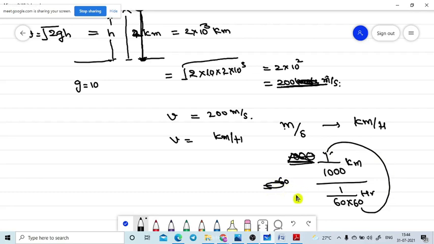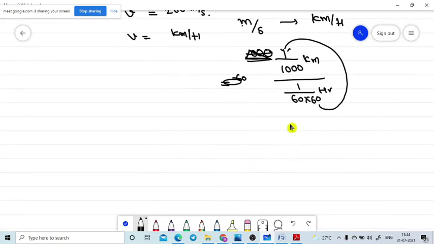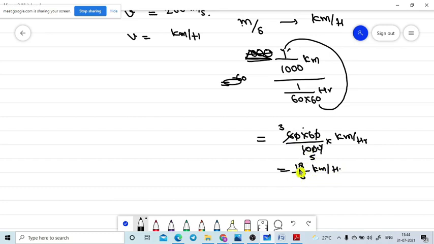We will go to the generalized formula for use this one. So that is equal to 60 into 60 divided by 1000, and that value we will get in kilometer per hour. 10 cancel, 10 cancel. That is equal to 6 into 6, 2 3s are 6, 3 6s are 18, divided by 5 kilometer per hour. So that means if we multiply by 18 by 5 the value in meter per second, you will get the value in kilometer per hour. Is it not?